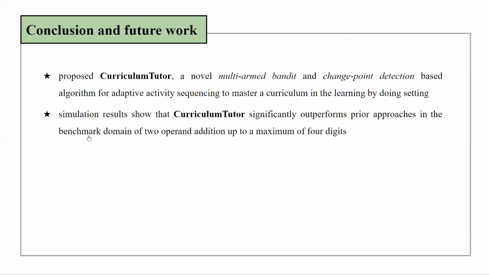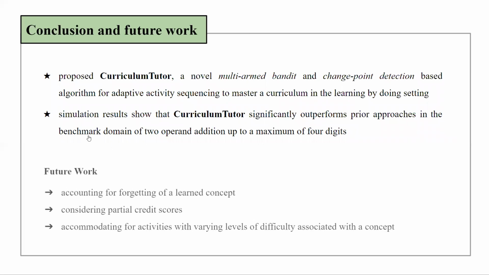To conclude, we have proposed Curriculum Tutor, a novel multi-arm bandit and change point detection based algorithm for adaptive activity sequencing to master a curriculum in the learning by doing setting. Simulation results show that Curriculum Tutor significantly outperforms prior approaches in the benchmark domain of 2-operand addition up to a maximum of 4 digits. Future work on this problem includes accounting for forgetting of a learned concept, considering partial credit scores, and accommodating for activities with varying levels of difficulty associated with the concept.